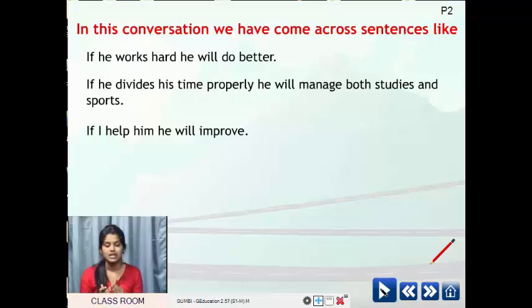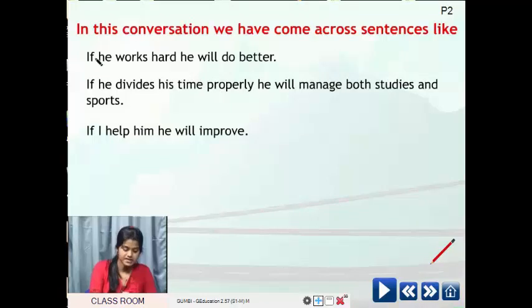Before that, you tell me, what is a clause? A clause is a grammatical unit which has a verb and a subject. It's a part of the given sentence. A clause is not a complete sentence, but it is a part of the sentence. But that part should have a verb and also a subject.